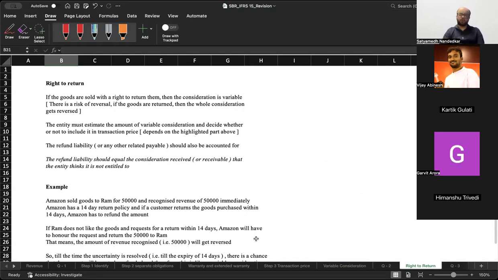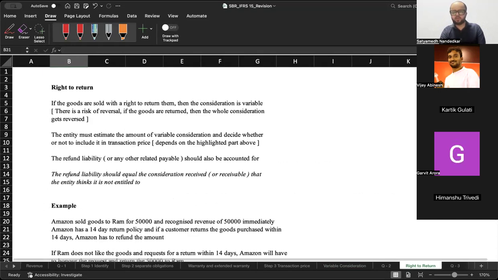I sold 50 units to you, and I know that on the basis of my past track record, when 50 units are sold, on an average, 4 units are returned, which means the promised consideration is for 50 units, but consideration with respect to 4 units can get reversed, which is why in a right to return situation, the business entity should create a provision for refund in case out of 50, those 4 units are returned. So you should not consider that amount as revenue. When you sell goods worth 50,000 and you know that goods worth 4,000 might be returned, then you will have to reverse the revenue.